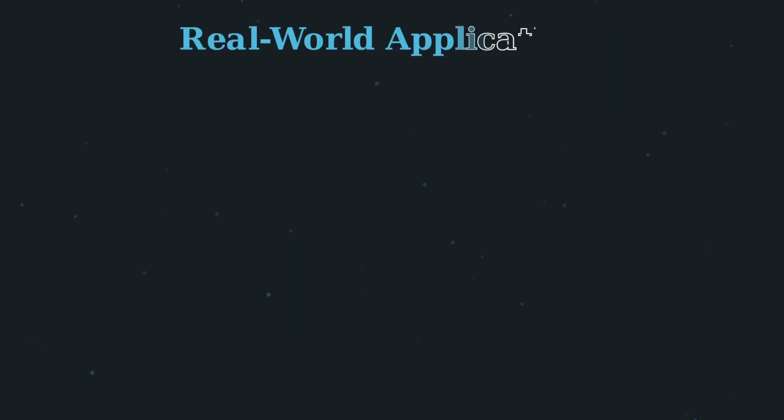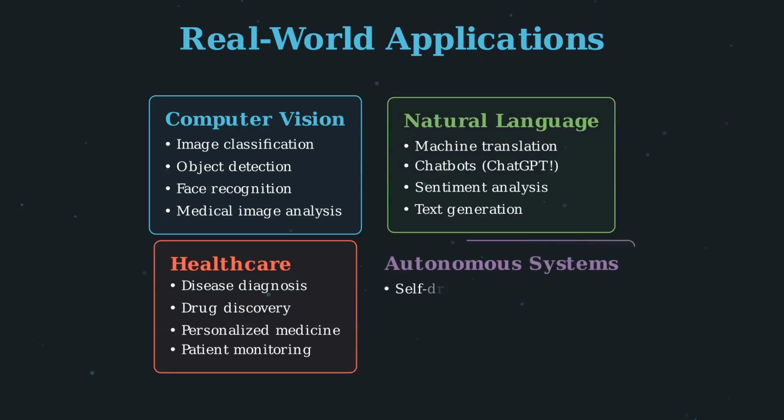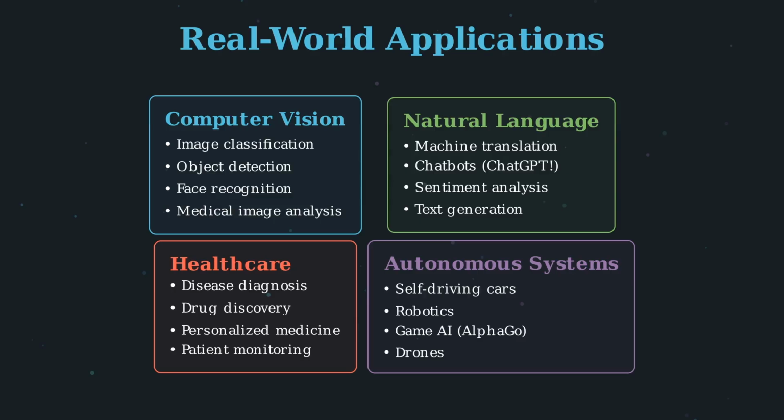Neural networks are transforming every industry you can imagine. In computer vision, they power image classification systems that can identify thousands of different objects. They enable object detection in self-driving cars, recognizing pedestrians, vehicles, and traffic signs in real time. Face recognition systems use neural networks to unlock your phone or find friends in photos. Medical image analysis helps radiologists detect cancer and other diseases earlier and more accurately.